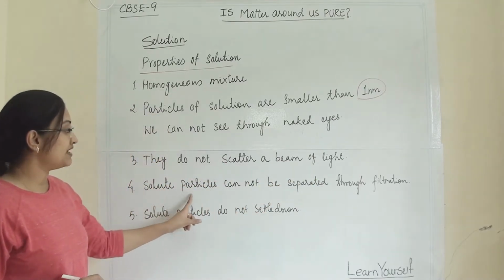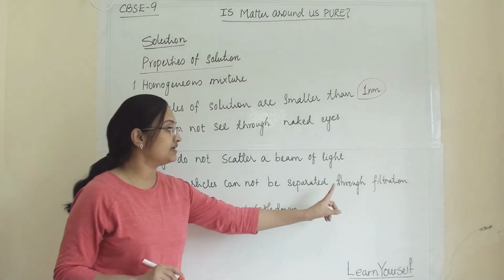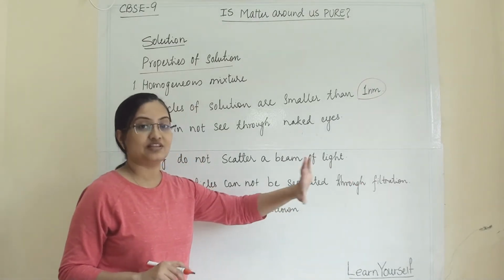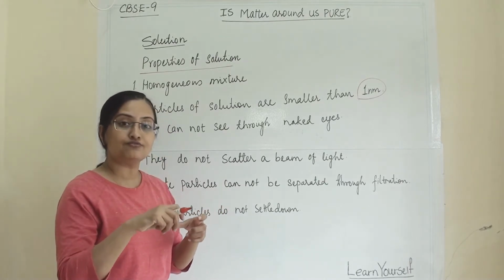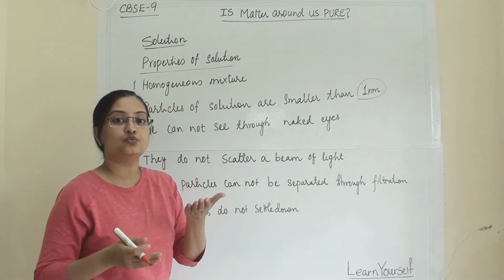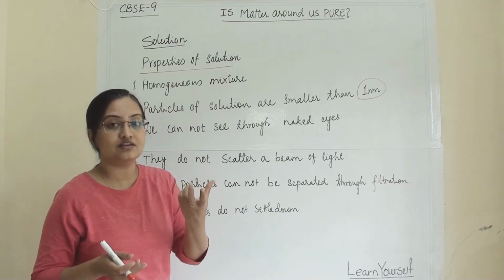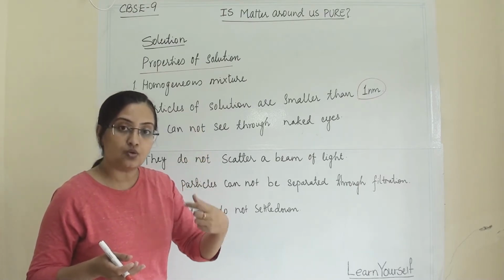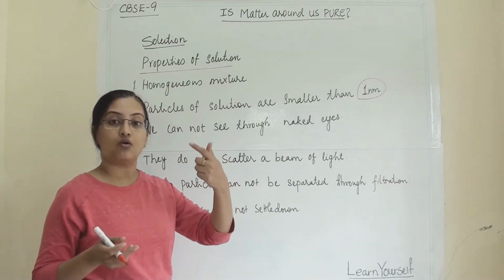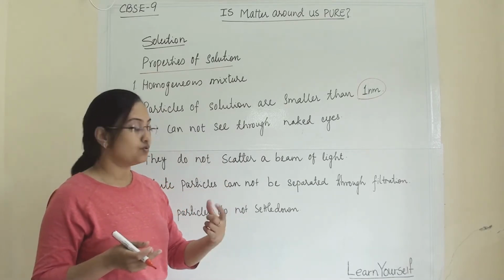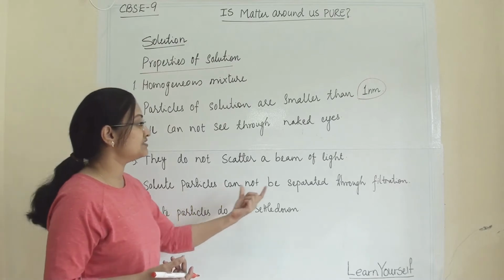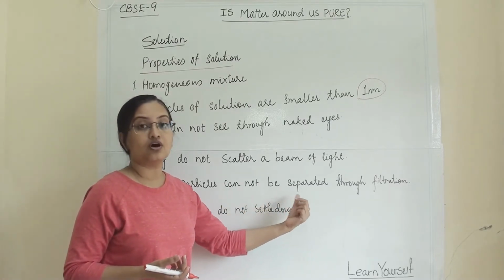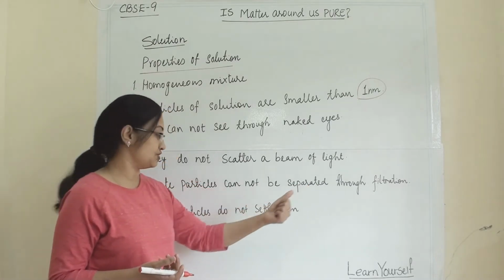Then, solute particles cannot be separated through filtration. That means when you pass a solution through filter paper, the solute will not stay on the filter paper. The solute will go along with the solvent, with the solution. So you cannot filter out solute particles through filter paper or by the process of filtration.